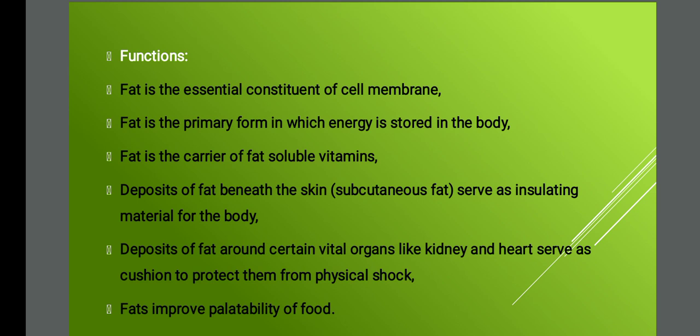Is it okay? So these are the functions of fat. So fat is essential for cell membrane. It forms a primary form which is the energy stored in the body. Where is the total energy in the body stored? It is stored in fat. Then fat also carries fat soluble vitamins from one place to another.